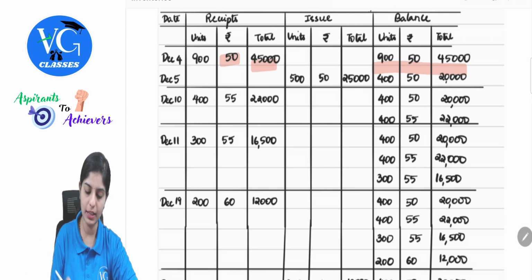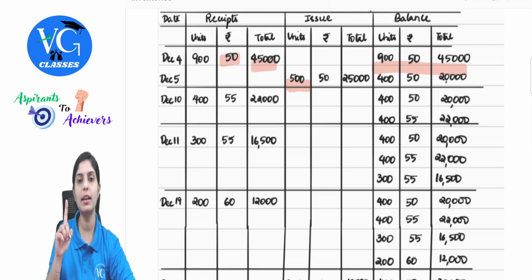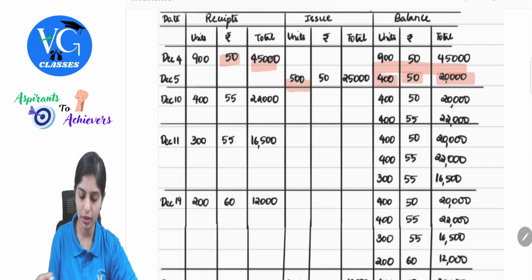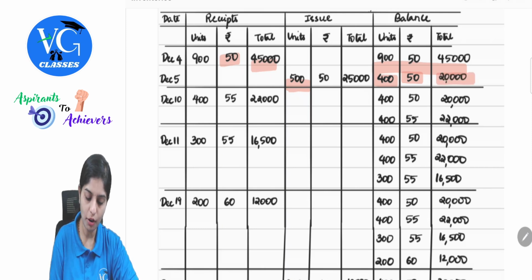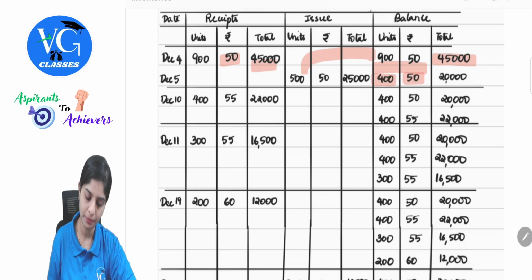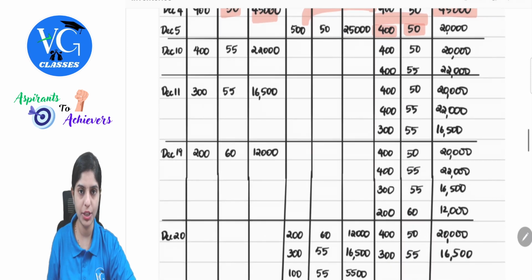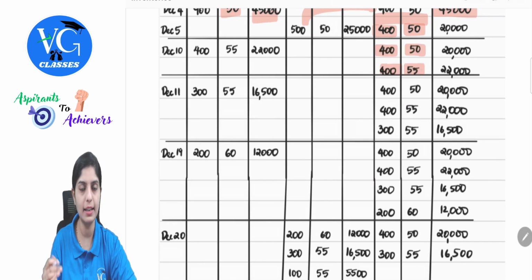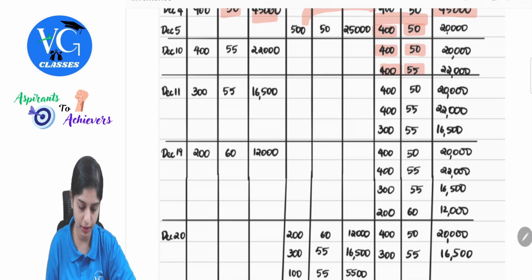Next is December 5th. There is an issue. Only one particular installment of goods was purchased, so we will issue from the same thing. The requirement of the quantity here was 500. So from 900, we are giving 500 at the same pricing point. So how much will be left? 400 at 50, 20,000. On December 10th, again, there is a purchase, 400 at 55. So we will record the balance as it is. See, till here, it is the same approach that we followed in first in, first out.